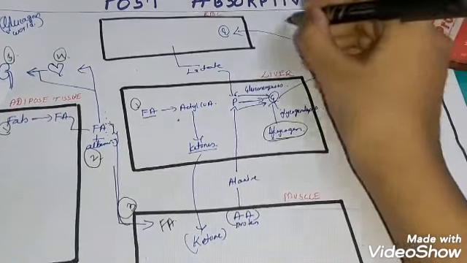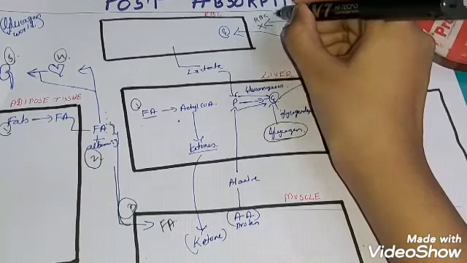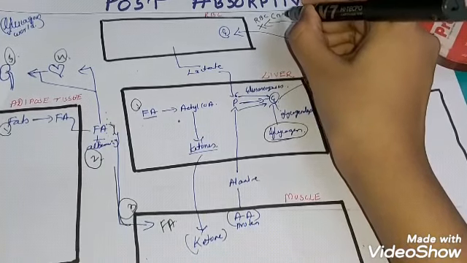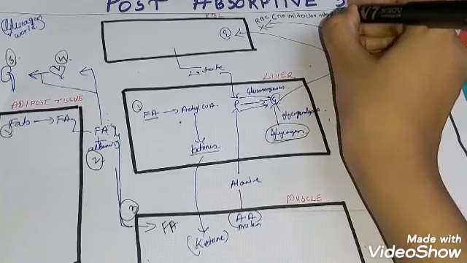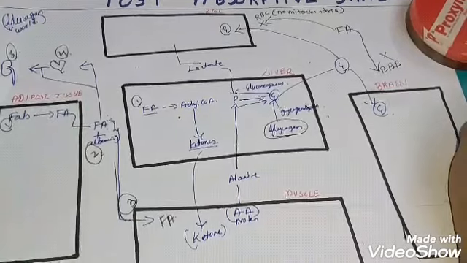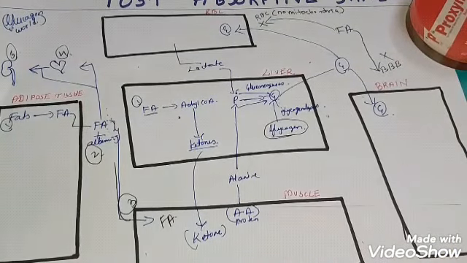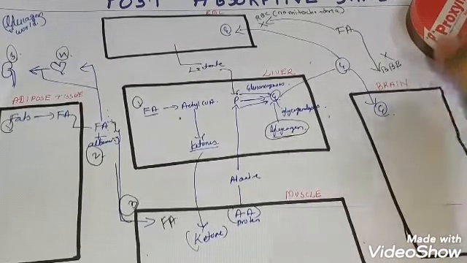And even the RBC cannot use it because RBC does not have mitochondria. So the organs most suffering in this post-absorptive state are our brain and RBCs.